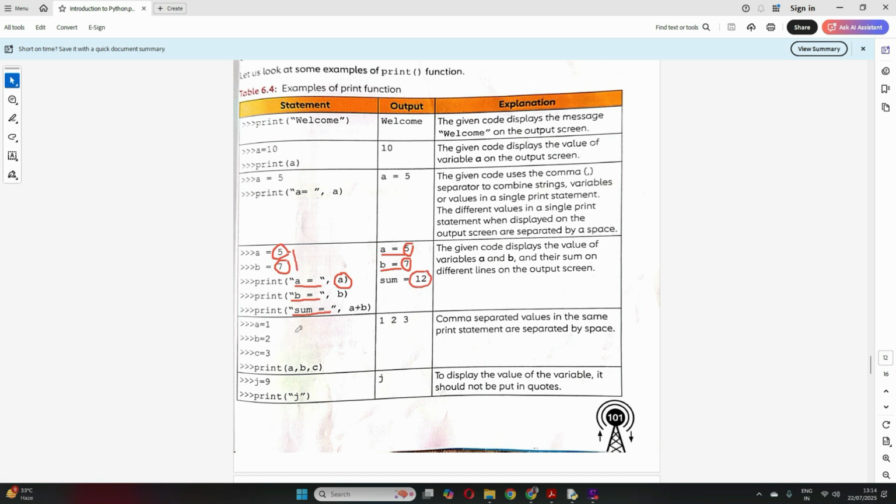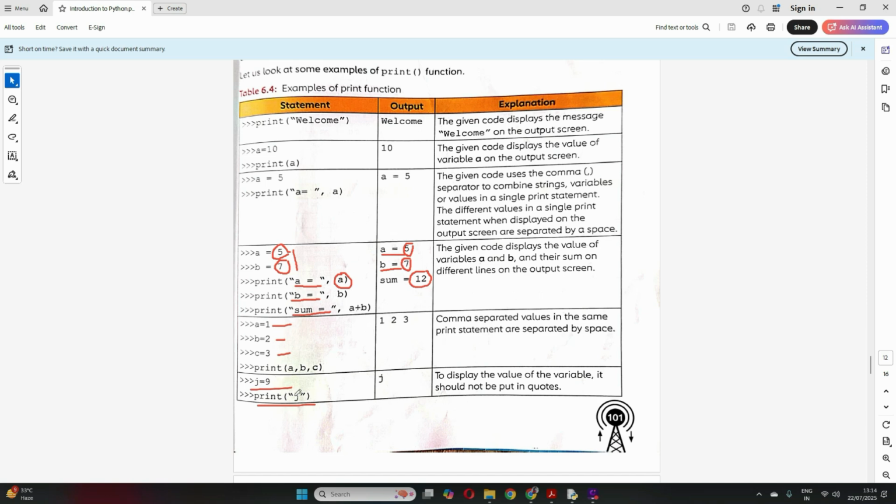Now if I write a is equal to 1, b is equal to 2 and c is equal to 3, I have assigned all these three values to three variables, print abc, it will print 1, 2, 3, the way I showed you. Then j is equal to 9, print "j", very tricky. j is a variable I have defined with the value 9.